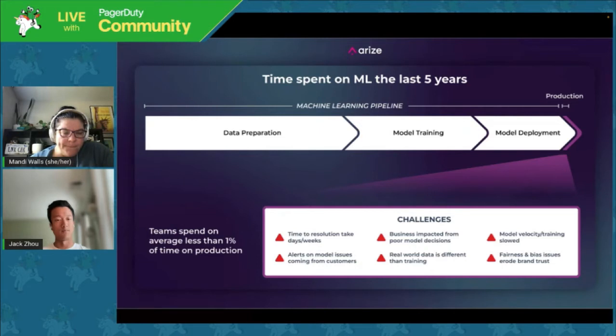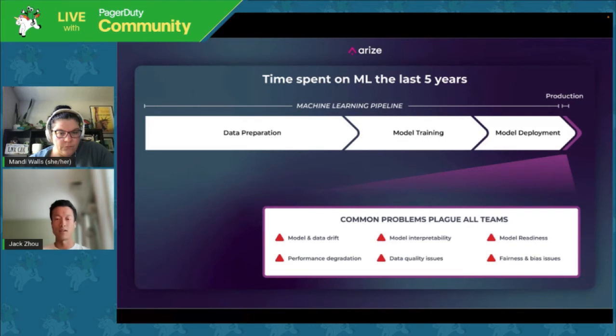And this leads to a lot of challenges. So sometimes issues can take days or weeks to resolve. This usually leads to business impact. It slows the team velocity. And in the end, what it really means is that customer trust in a company can be eroded by ML issues.